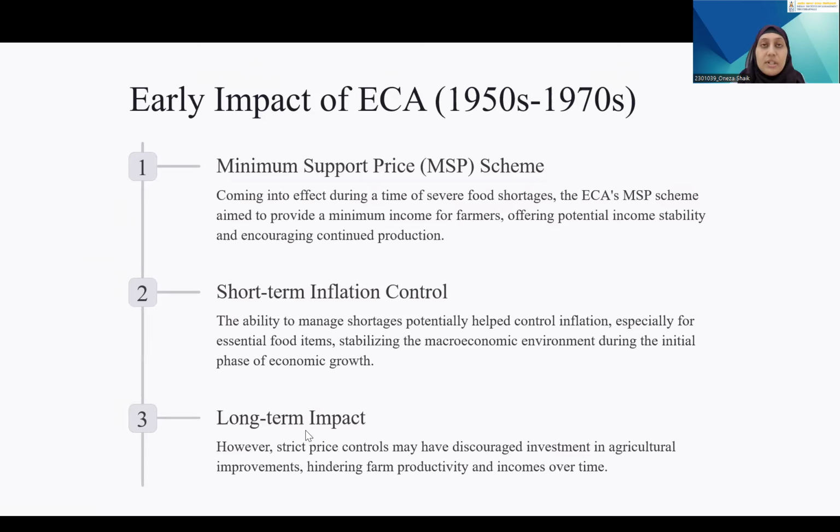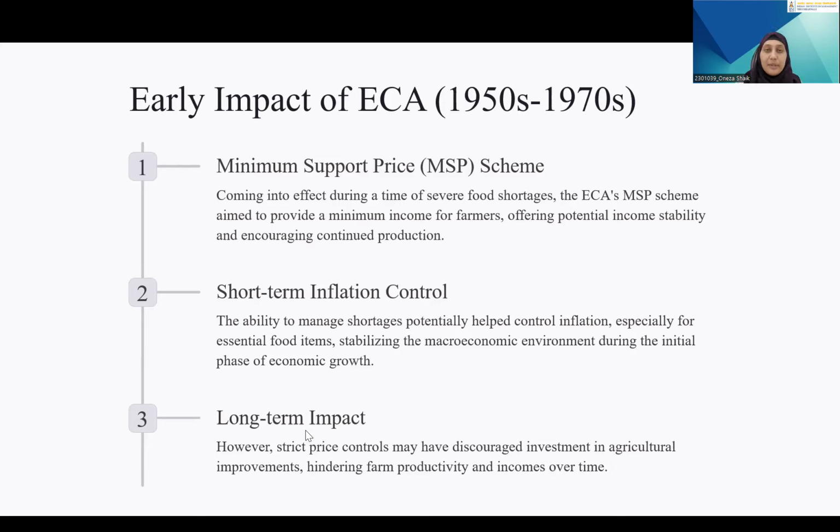Now, the strict price controls discouraged farmers from investing in better seeds, fertilizers, and irrigation due to lower potential profits. This hindered the farm productivity and incomes in the long run. The long term impact on agricultural output remained unclear. Additionally, strict price controls might have created artificial shortages, leading to black markets and inflationary pressures.